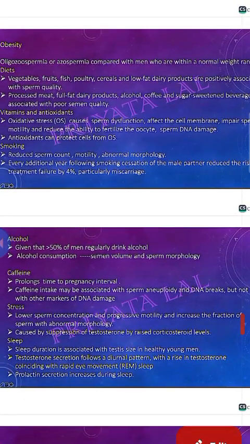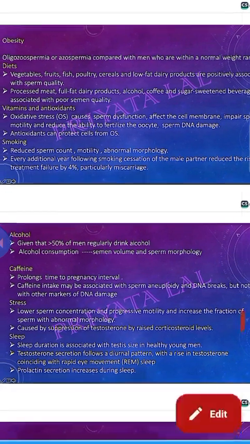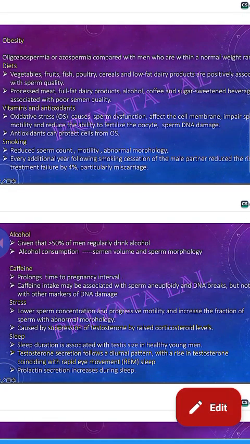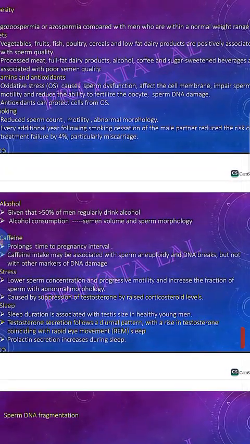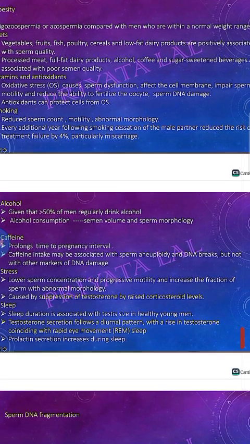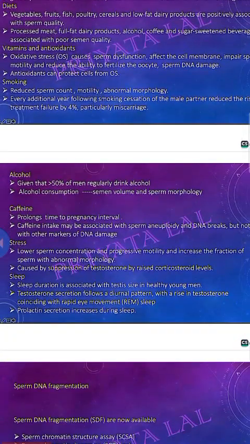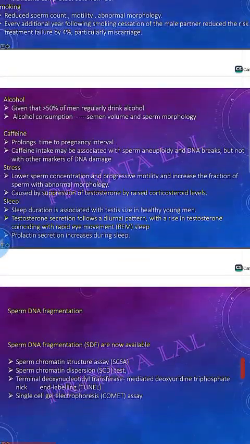Diet: vegetables improve the semen quality and sperm quality, but processed meat and full-fat dairy milk reduce semen quality. Vitamins and antioxidants protect the cell from oxidative stress. So antioxidants improve the semen quality, otherwise oxidative stress causes sperm dysfunction and sperm DNA damage. Smoking also reduces the sperm quality by reducing the number, motility and morphology, and it increases the risk of miscarriage. Alcohol also affects the semen quality. Caffeine also affects the semen quality by causing sperm aneuploidy or DNA breaks.